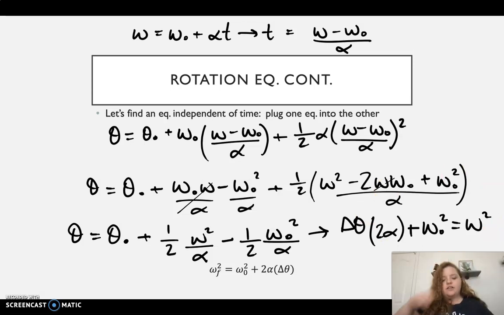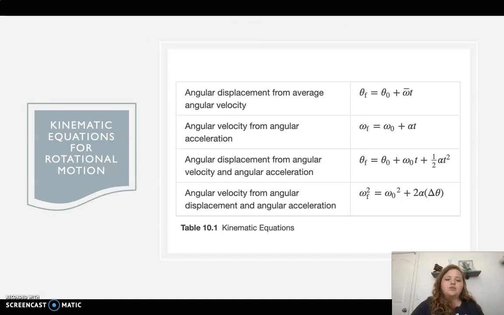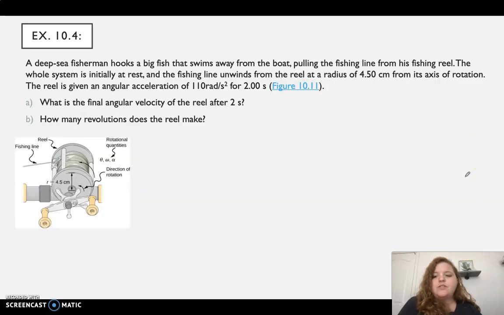All right. So, as you now can see, we have found our kinematic equations for our rotational motion, and this table is in your textbook, table 10.1, and it shows you what each of these are. For this first one, it says that it's the angular displacement from average angular velocity, and so forth. These are now our kinematic equations for rotational motion. So we'll be using these in our first example here, 10.4.